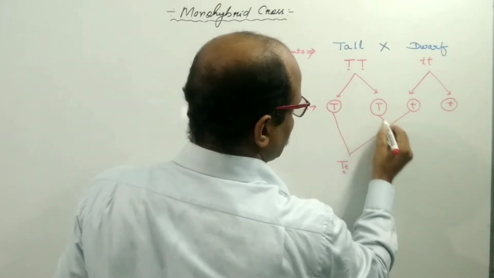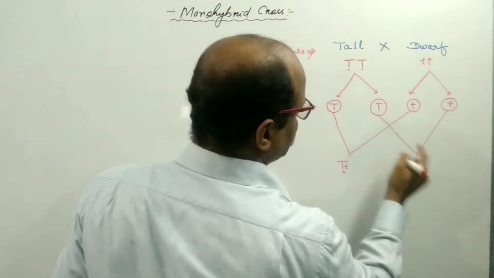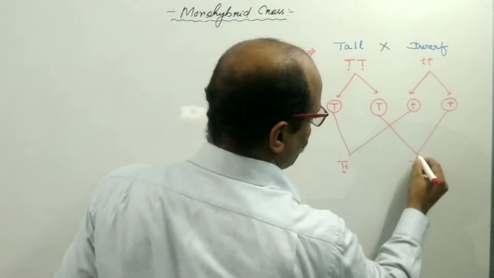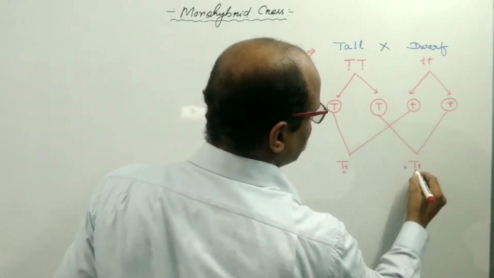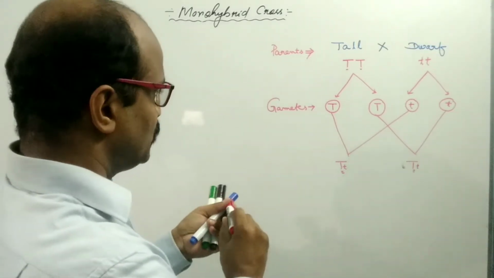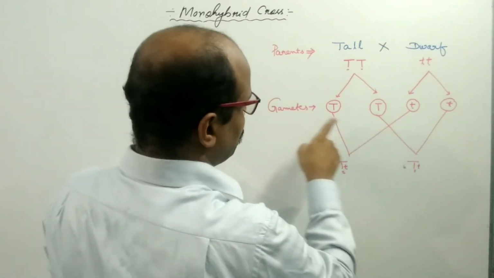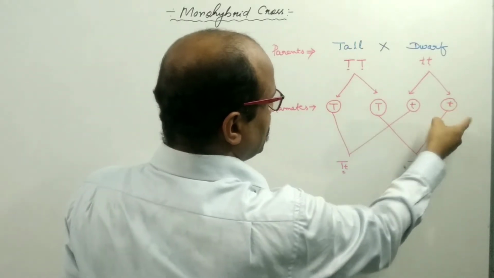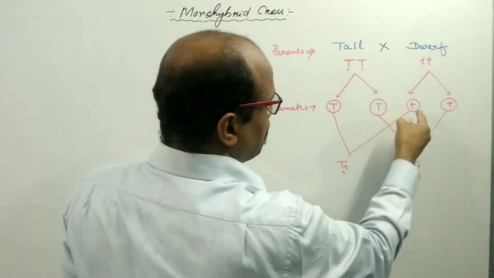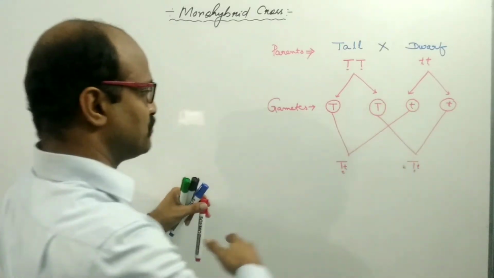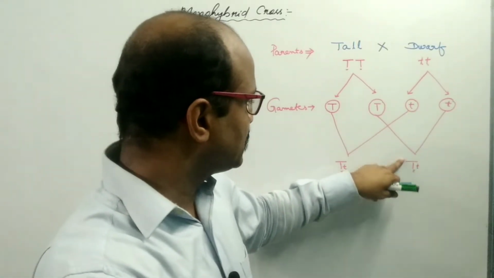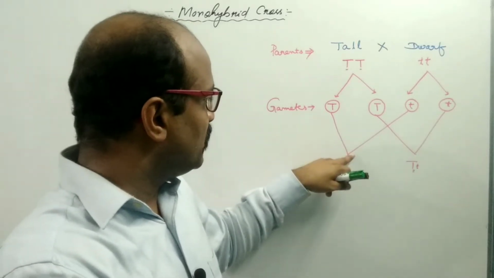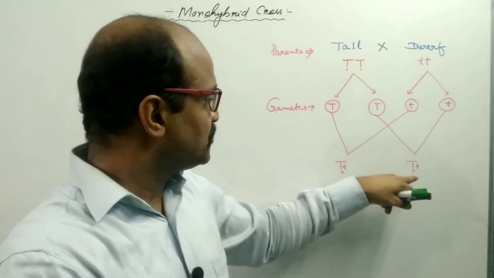Another possibility is that this capital T may fertilize with this small t, so the individuals will be the same: capital T, small t.